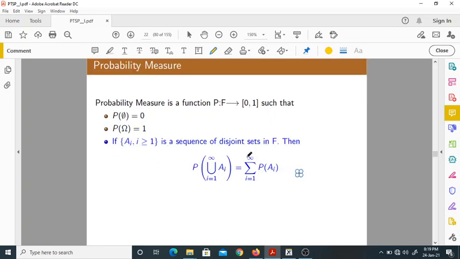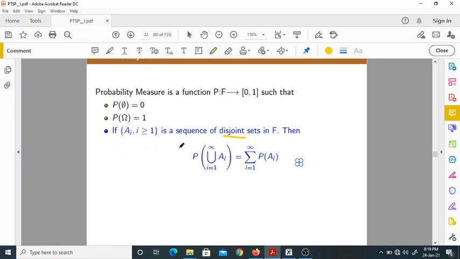Also, if the sets are disjoint, this is very, very important: the probability of the union of disjoint sets is equal to the sum of the probabilities of those disjoint sets. So you try to understand this carefully. This is very, very important.